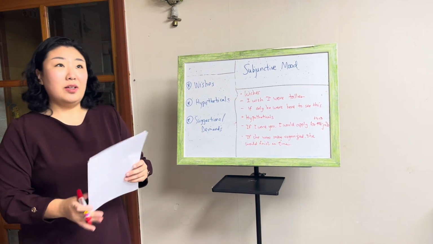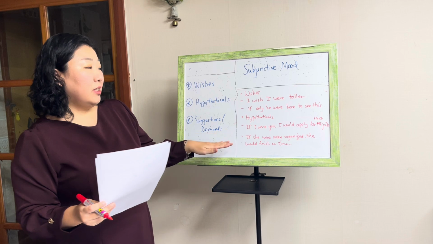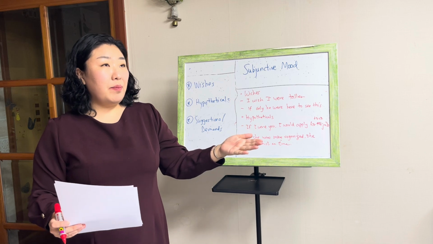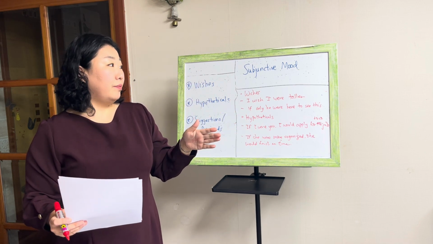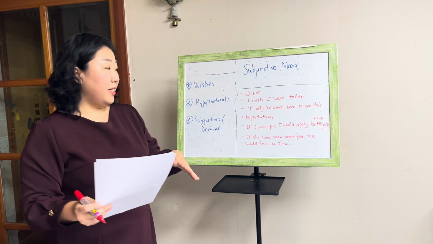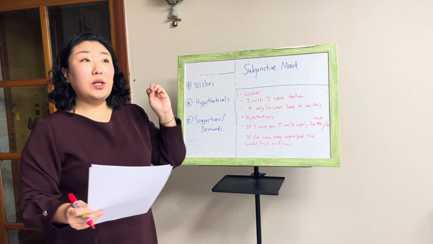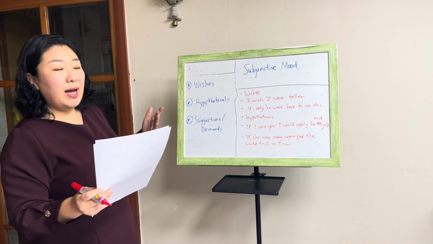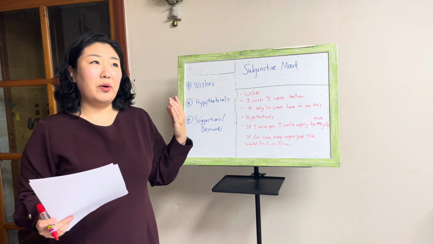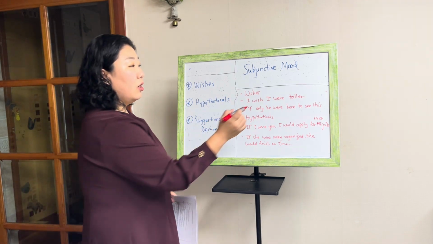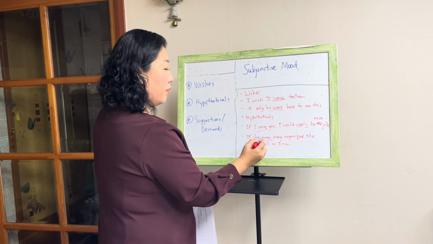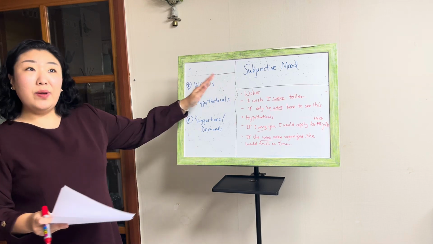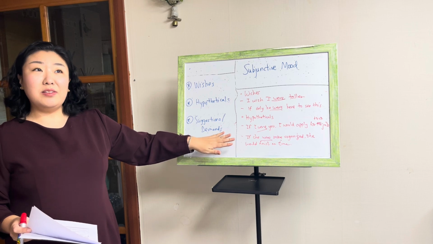All right, class. So past subjunctive can be categorized in two main sections, which is wishes and hypotheticals. Now, what did we learn about the present subjunctive? Present subjunctive is more on the suggestions and demands, right? And what do we do with the verb? We keep it in the base form, right? Now, what do we say about past subjunctive? What was the key takeaway that we needed to remember? That we use were. For all subjects, right? So as you can see, can we have two volunteers read wishes and the hypothetical section, please?